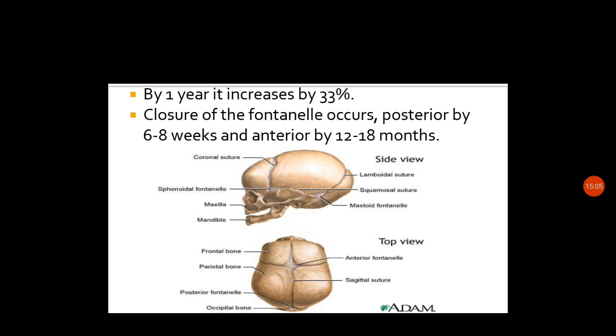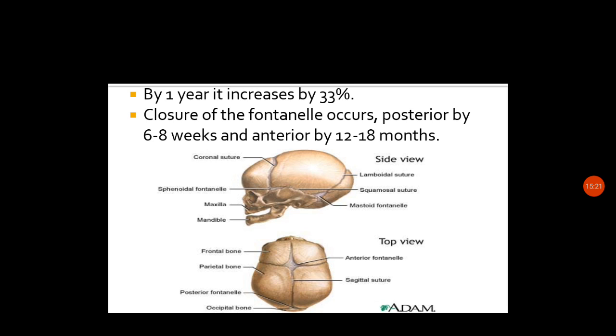So you can see that where the sutures are joining, there we can see the fontanelle. So you can see the anterior fontanelle and the posterior fontanelle.